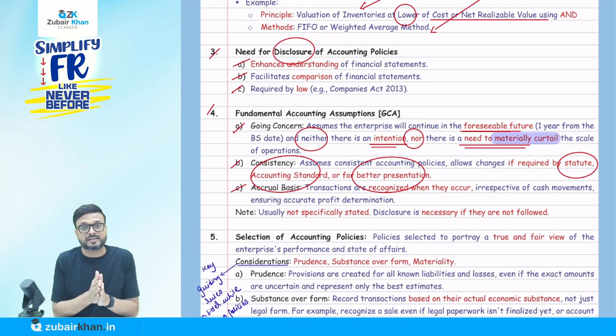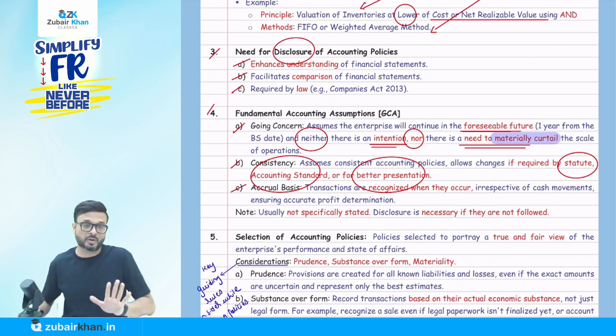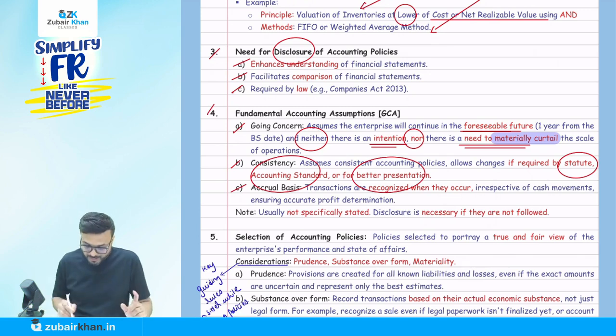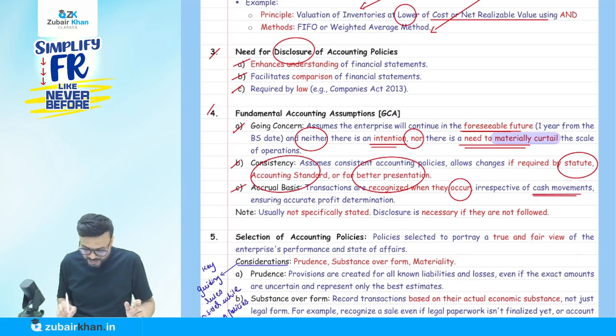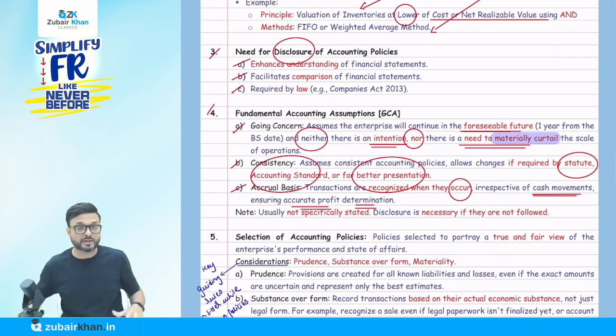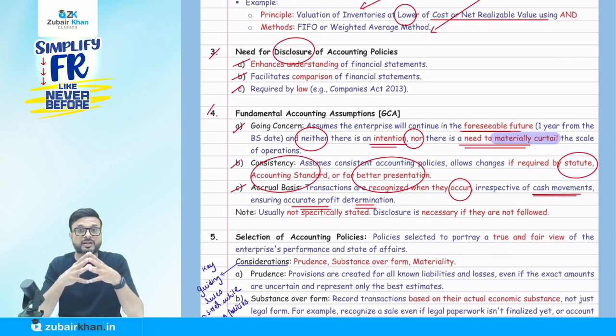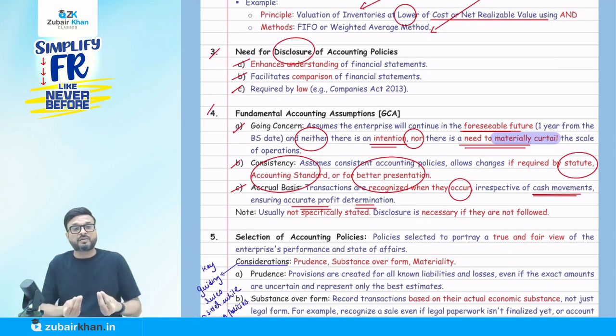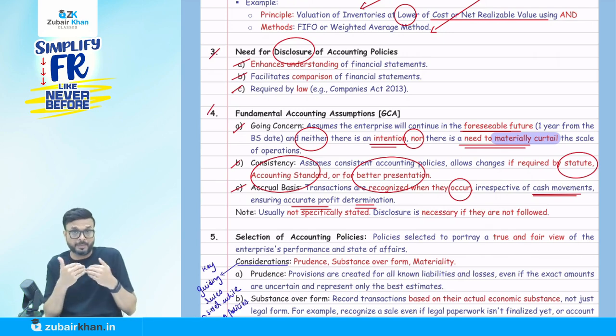So accrual basis says transactions are recorded when they occur, not when paid. Payment is not mandatory. Credit purchase is also an expense, so payment is not necessary. Irrespective of the cash movement, this ensures accurate profit determination. So receipt and payment is not important. What is important is that transactions are recognized when they occur, meaning when we receive the services or the goods, it is an expense even though we have not paid the amount.